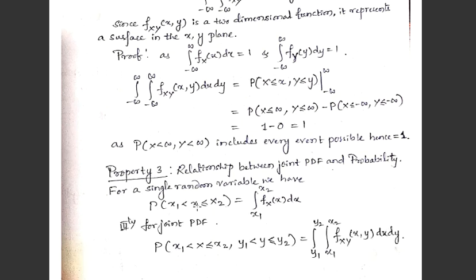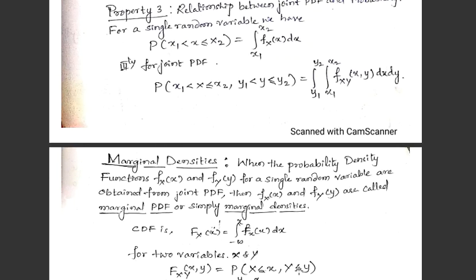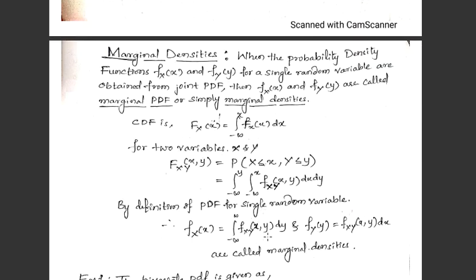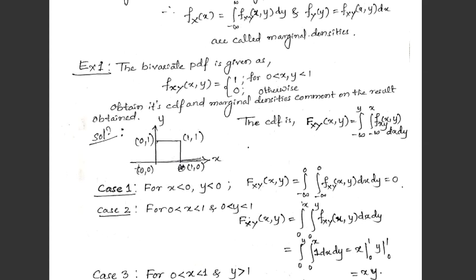Then the third property is the relationship between joint PDF and probability. For a single random variable, we have P of x in between x1 and x2. We write the integration from x1 to x2 of f_X(x) dx. Similarly, for joint PDF, we can apply the same rule but with two variables, P of x in between x1 and x2 and y in between y1 and y2, wherein the integrations are from y1 to y2 and x1 to x2 of f_XY(x,y) dx dy. Then the marginal densities, as we saw, we'll see a problem in relation to this.